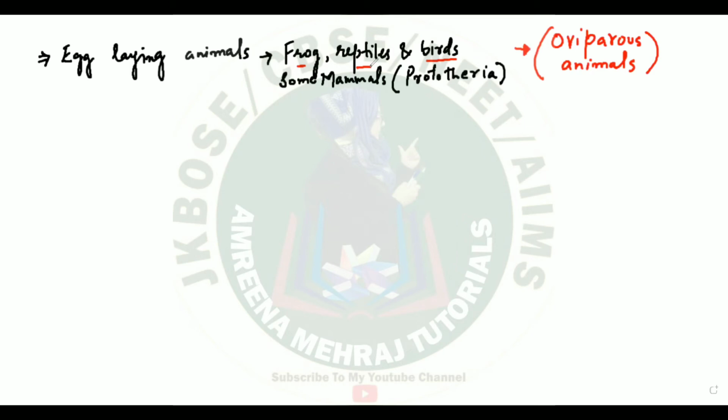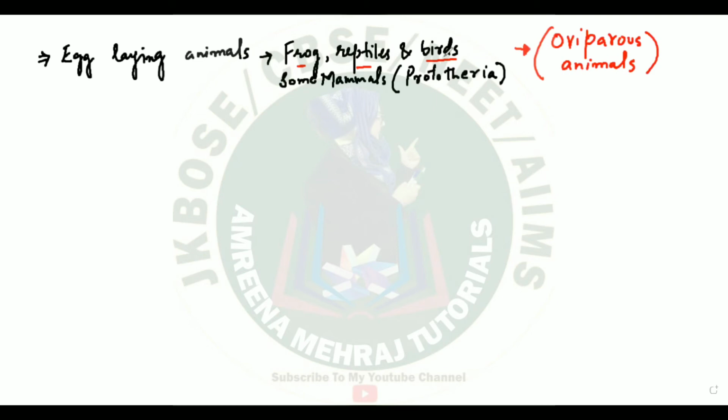But the conclusion here is that the birds and the reptiles lay eggs, and then the development of the new individual, that means the development of the fetus and the new young one, takes place absolutely outside the body of the female. Such animals are called oviparous animals.